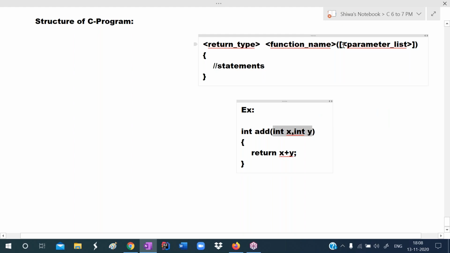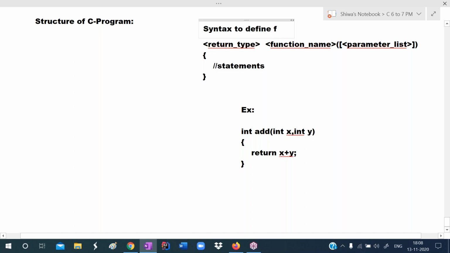In the add function, add is the function name. int x, int y are called parameters. return x plus y is called a statement. This function is returning an integer value, so int is the return type. This is the starting point of function. This is the ending point of function. Actually, to define a function, we follow this syntax. So this is the syntax to define a function.